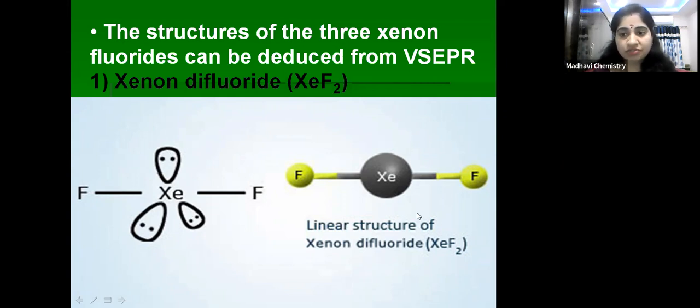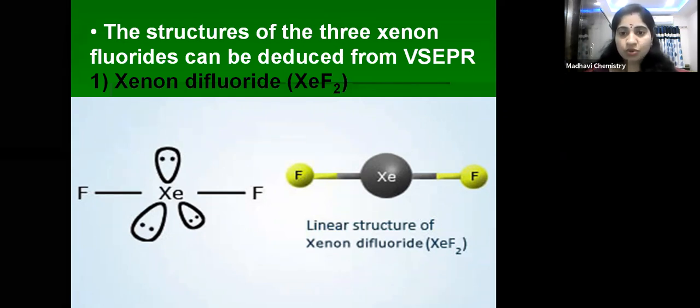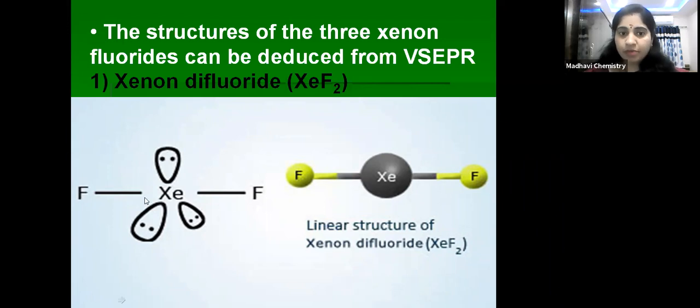What is the structure of xenon difluoride, children? Linear structure. How many bond pairs does it have? 2 bond pairs. And how many lone pairs? 3 lone pairs. Because of that, it acquires a linear structure, right? So this is about the structure of xenon difluoride.